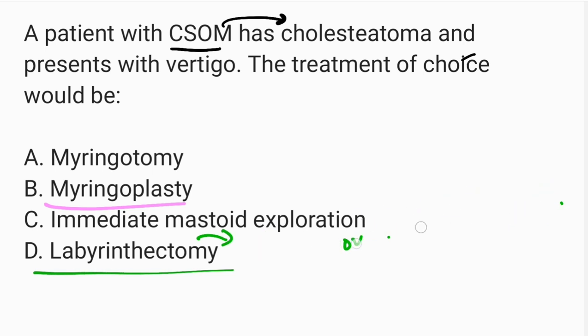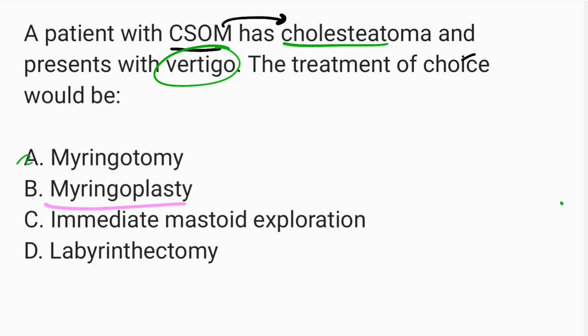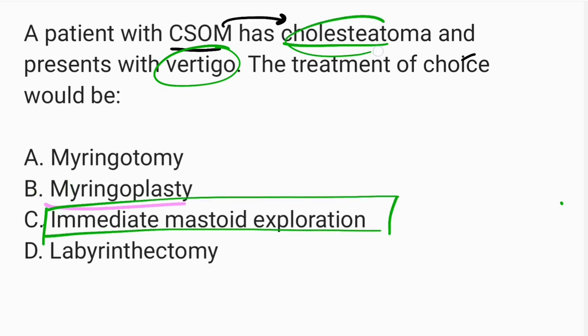Anyways, the answer to this question: a patient comes with CSOM, he comes with cholesteatoma, and then he has got vertigo, meaning his condition is severe. You have to treat him immediately, don't wait for anything. You have to go for an immediate mastoid exploration and remove the cholesteatoma, remove the fluid, pus, and seal the inner ear. Alright, so this is the answer.